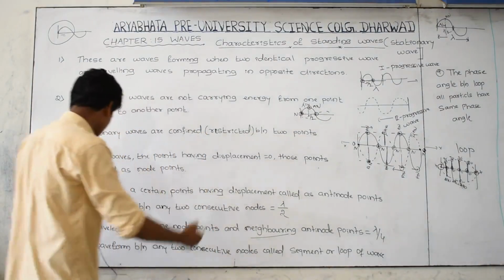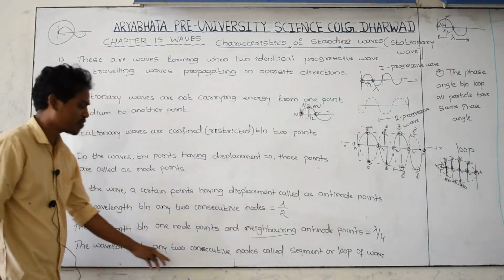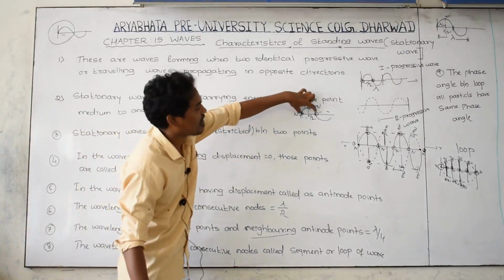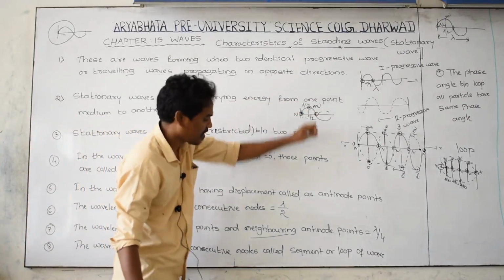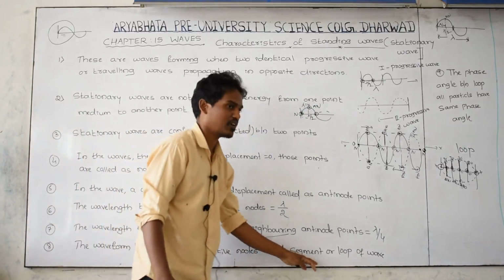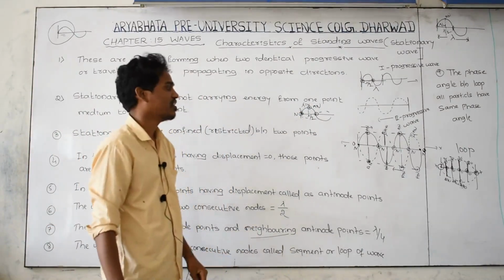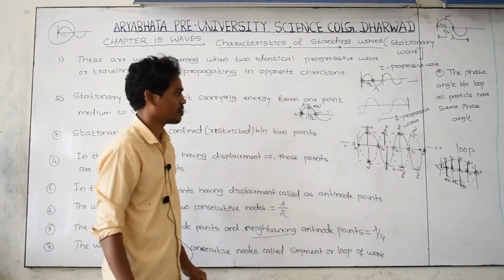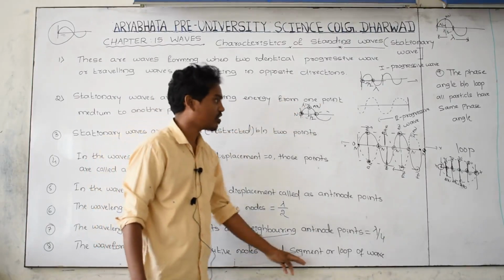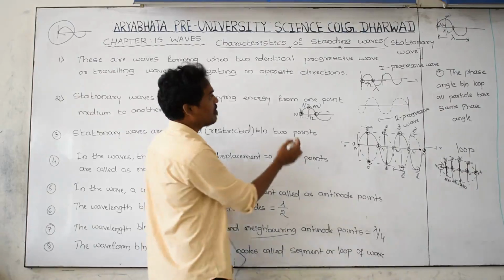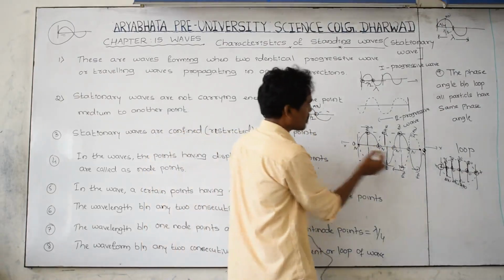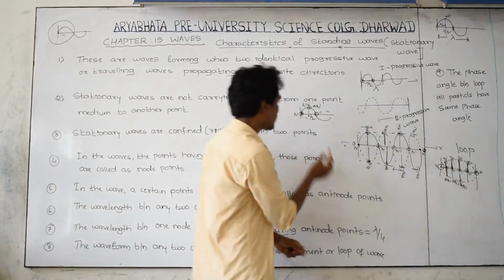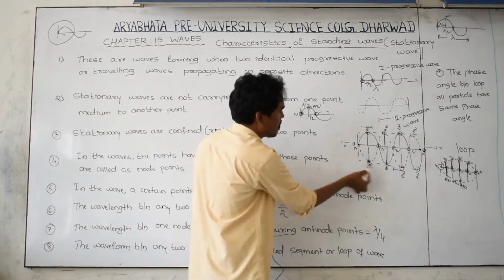And next one, the waveform between any two consecutive nodes. You can call it a loop or a segment. The waveform present between consecutive node points, the first node and its side node point, is called a segment or a loop. For example, this is node, this is node, this waveform is called a loop. I have considered just this part.